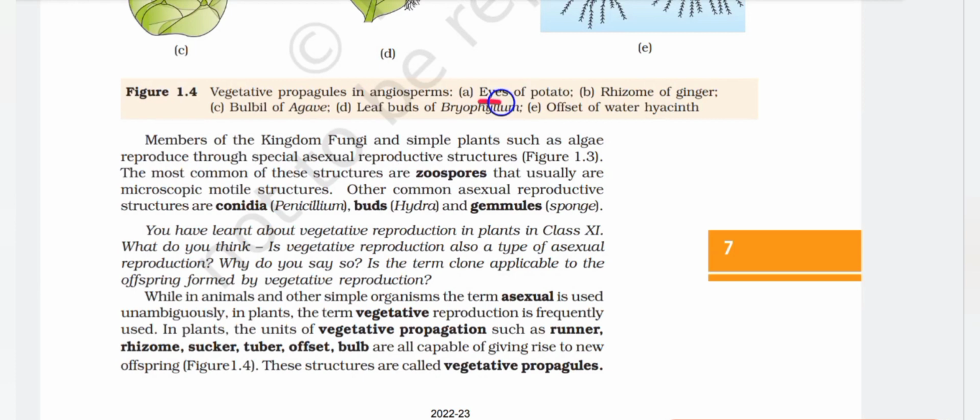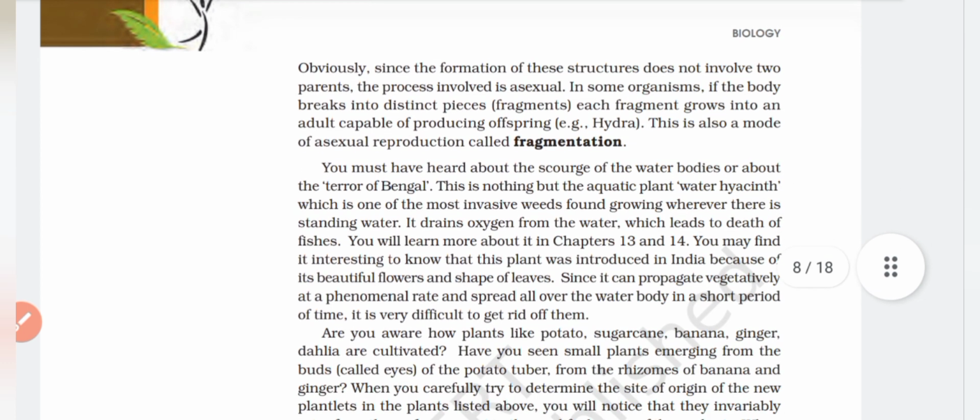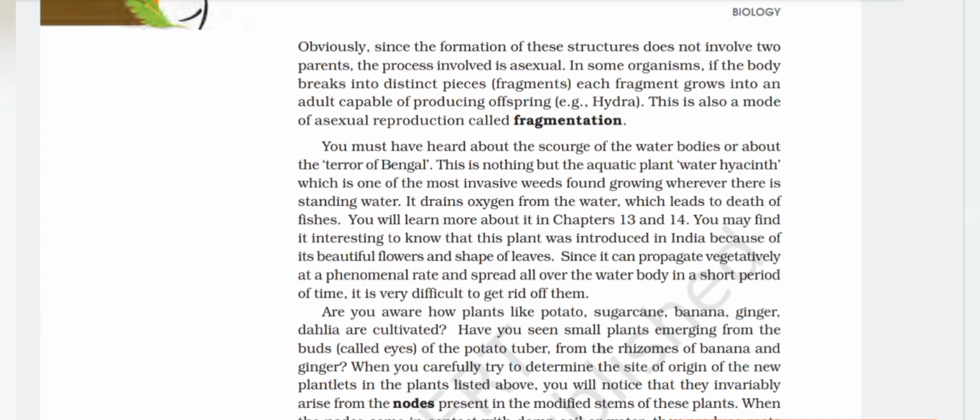A. Eyes of potato. B. Rhizome of ginger. C. Bulbil of agave. D. Leaf buds of bryophyllum. E. Offset of water hyacinth. Obviously, since the formation of these structures does not involve two parents, the process involved is asexual.